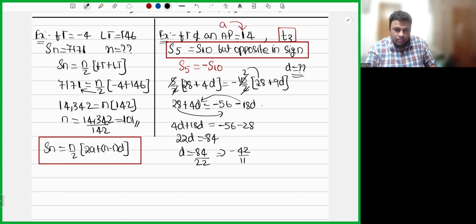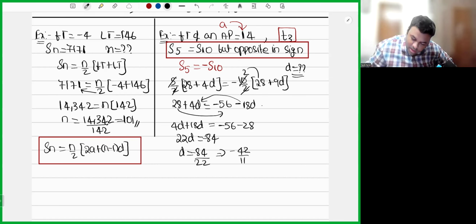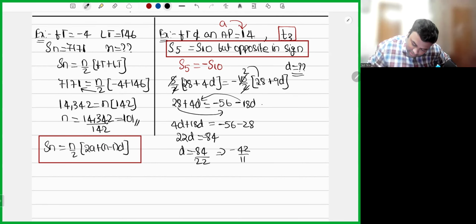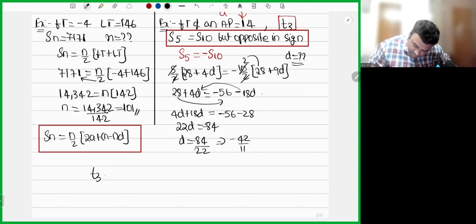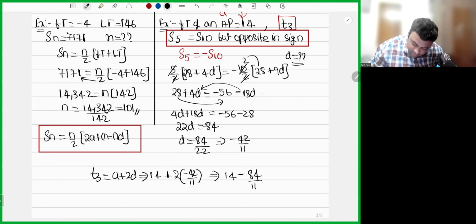Okay. Now, so we got minus 42 divided by 11. What he's asking, basically, he's asking you to calculate T3. T3 will be A plus 2D. A is 14. 14 plus 2 into minus 42 by 11, which is 14 minus 84 by 11.